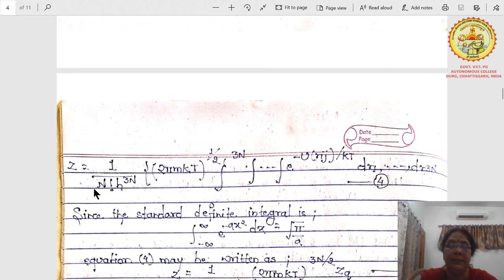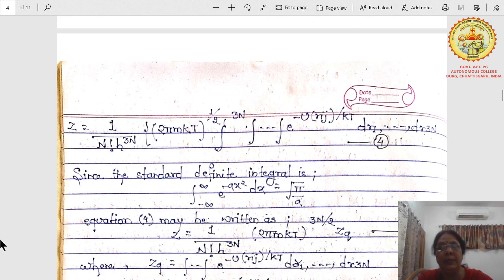Next is just simplifying it. 1 upon factorial n h to the power 3n. You will get (2 pi mkT) to the power half, to the power 3n. Then the integration e to the power minus U(r_ij) by kT dr. These are all for the volume element.